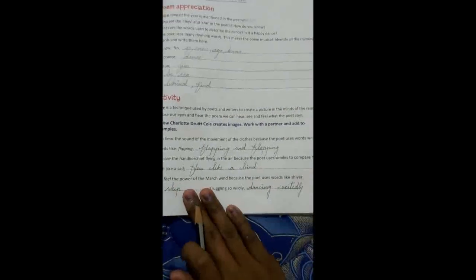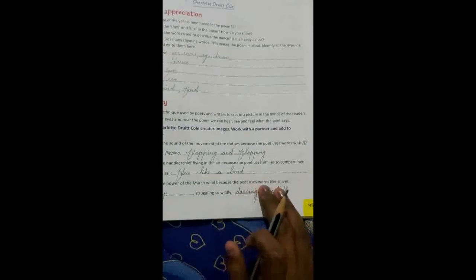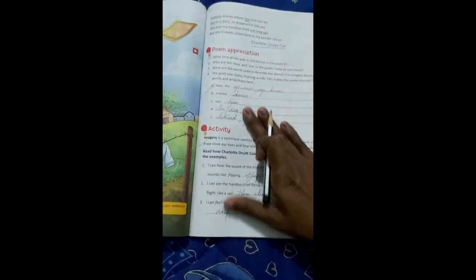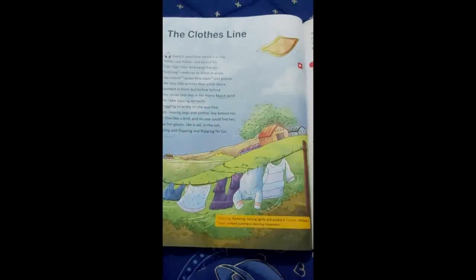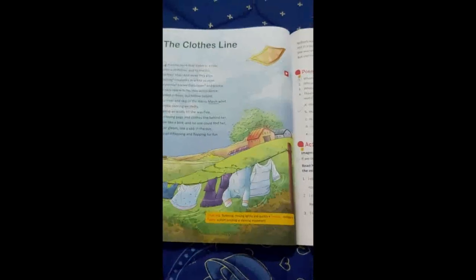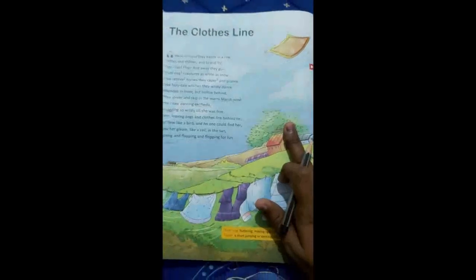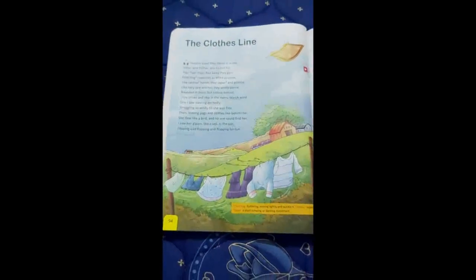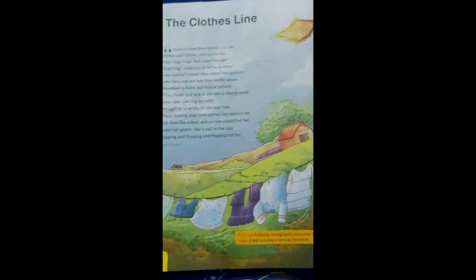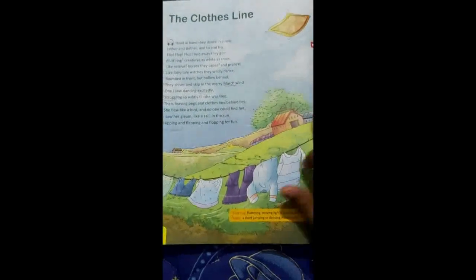I can feel the pull of the March wind because the poet uses words like shiver, skip, struggling so wildly, dancing excitedly. Later I will give this through our WhatsApp group. Already I told you, some of the classes have completed up to page number 95. Some of the students have completed. Yes or no? Those students always listen and study the book back exercise, everything. Later I will give the book back exercise. I hope you all understood this grammar portion, this vocabulary, the book back exercise, and this poem also. If you have any doubt, ask me. Okay, thank you.